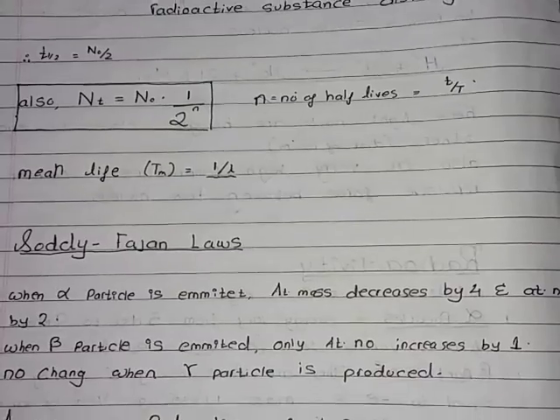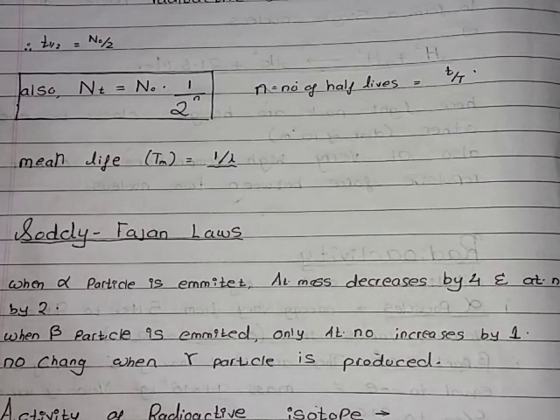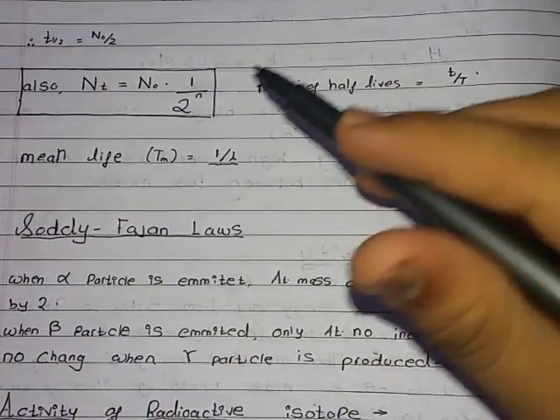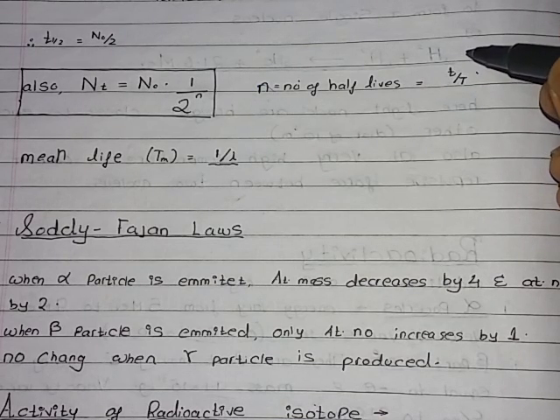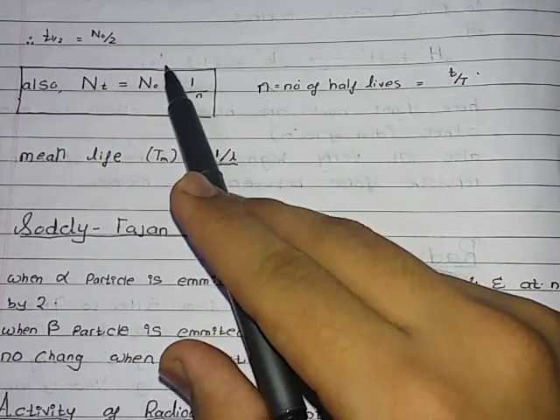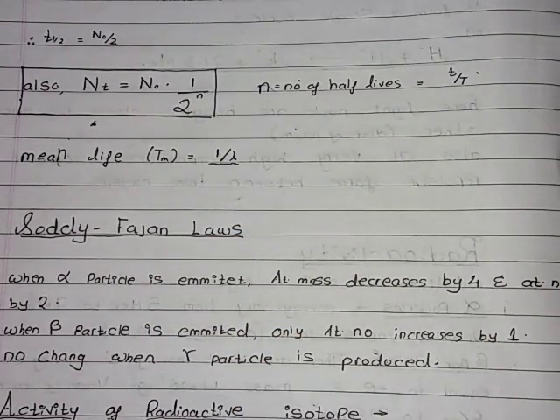So that's the half-life. Half-life equals N naught upon 2. Also Nt equals N naught into 1 upon 2 power n. The most important formula of modern physics, radioactivity: the final number of atoms equals the initial number upon 2 power n, where n is the total time upon the half-life. Mean life is 1 upon lambda. Most of the formulas are based on this 1 upon 2 power n. Just remember this formula. I'll be using it most while solving questions, I'll bet you.